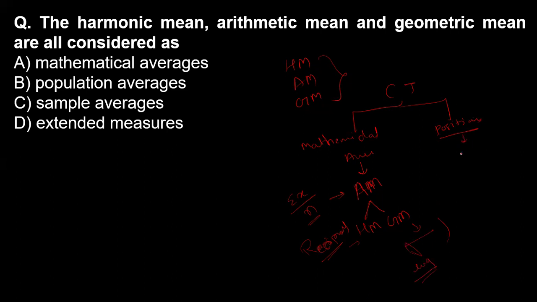And in the position average we can see the median and the mode. These two show the position of the data. So according to this question, the harmonic mean, arithmetic mean and geometric mean are all considered as a mathematical average.